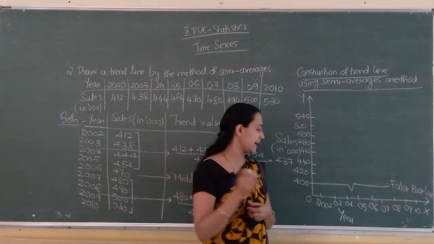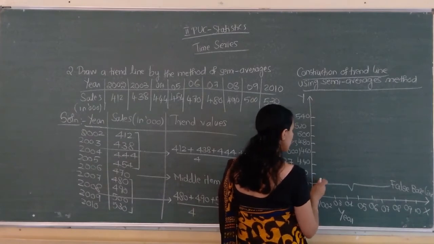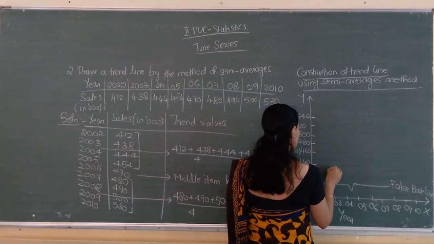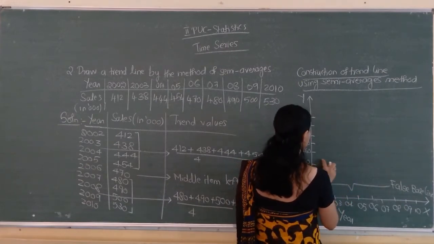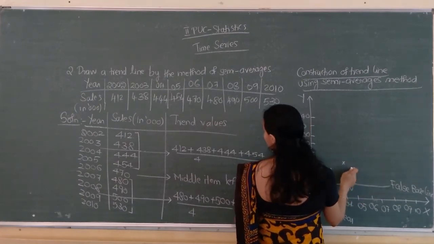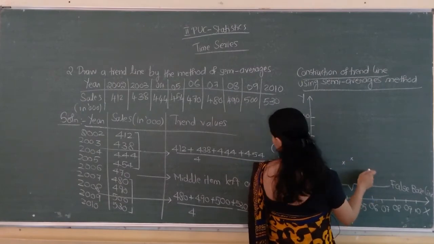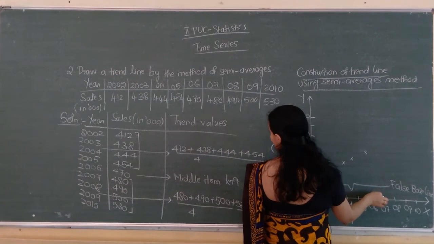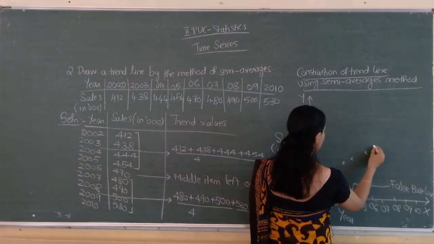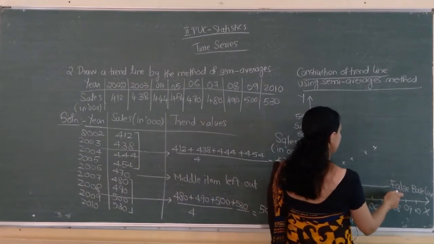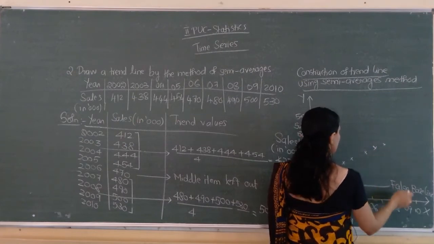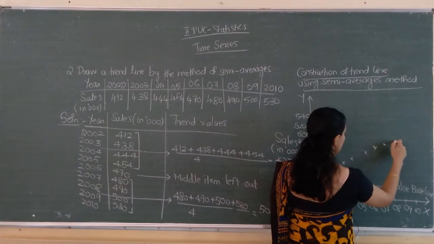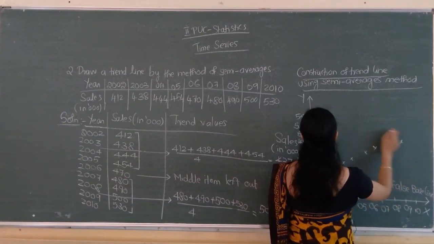So 2002, 412: 412 means 2 units will be there, 412 is somewhat here, just after 410. 2003, 438. 2004, 444. 2005, 454. 2006, 470. 2007, 480. 2008, 490. 2009, 500. 2010, 530, which is in between.